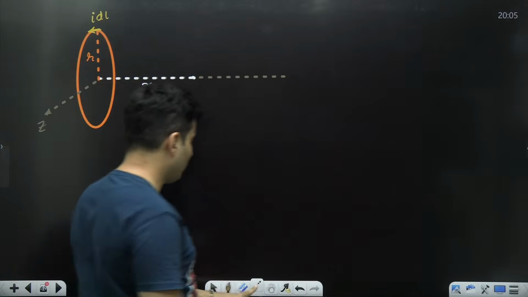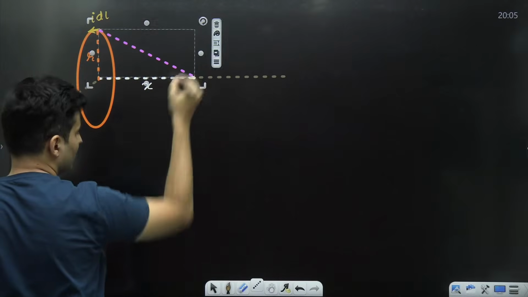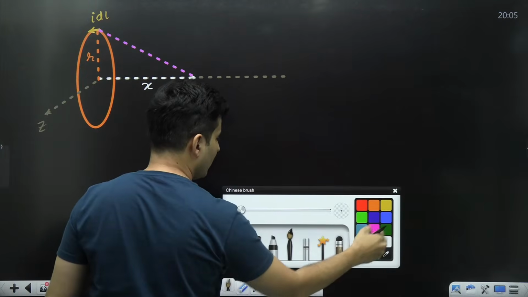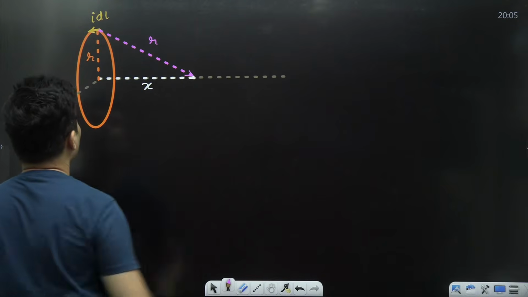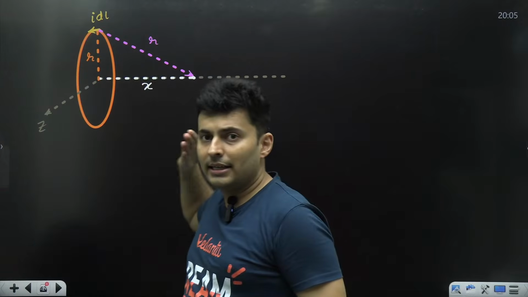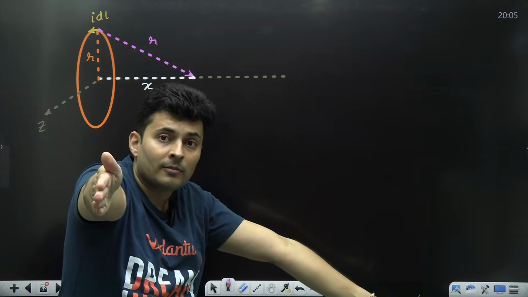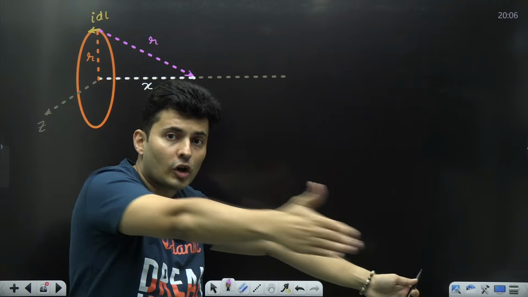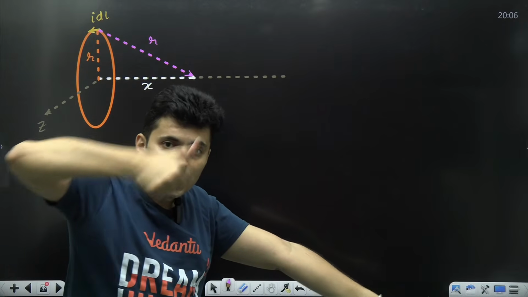So how will my position vector look like? My position vector will look like this. This is basically your R. Now just do IDL cross R. Current element DL is there, position vector is there. IDL cross product with R. I think it will come like this.